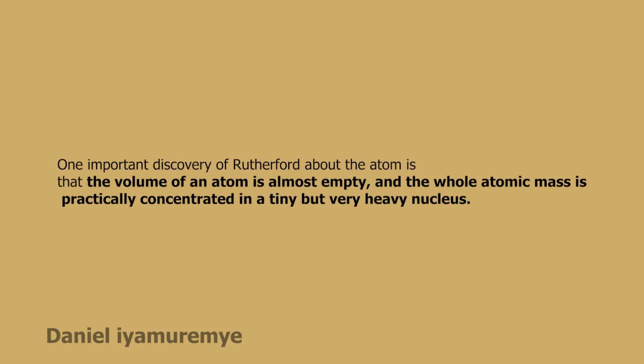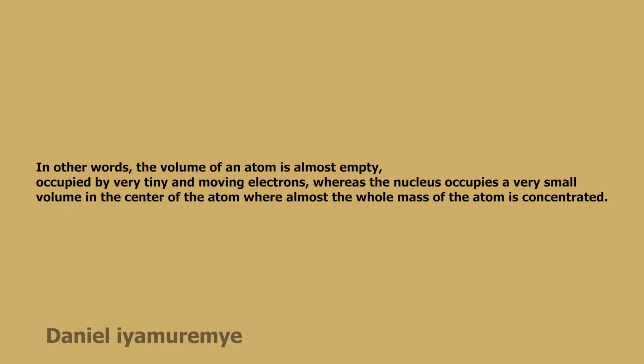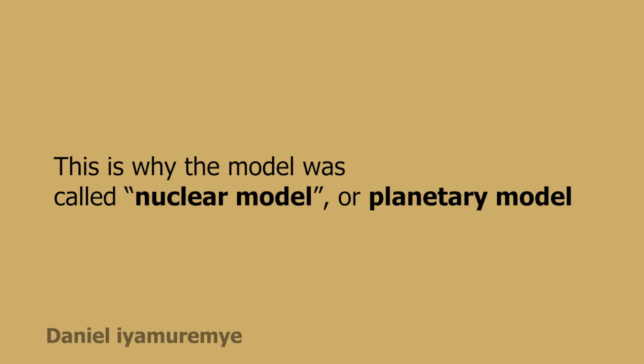One important discovery of Rutherford about the atom is that the volume of an atom is almost empty, and the whole atomic mass is practically concentrated in a tiny but very heavy nucleus. In other words, the volume of an atom is almost empty, occupied by very tiny and moving electrons, whereas the nucleus occupies a very small volume in the center of the atom, where almost the whole mass of the atom is concentrated. This is why the model was called nuclear model, or planetary model.